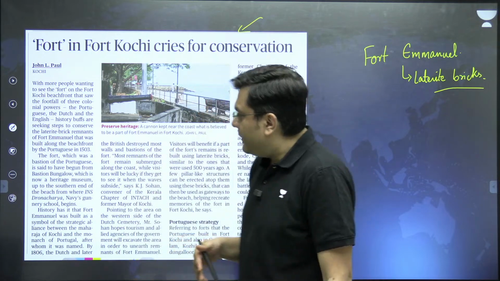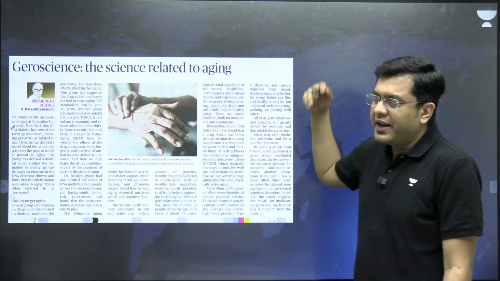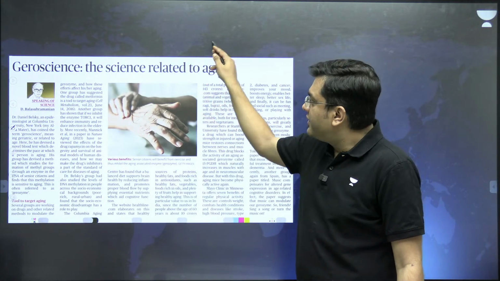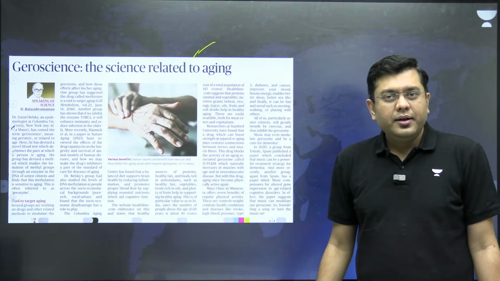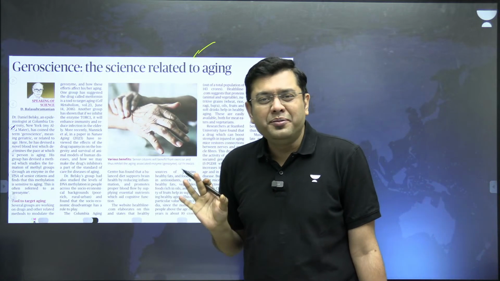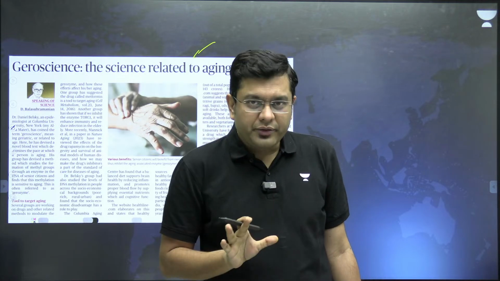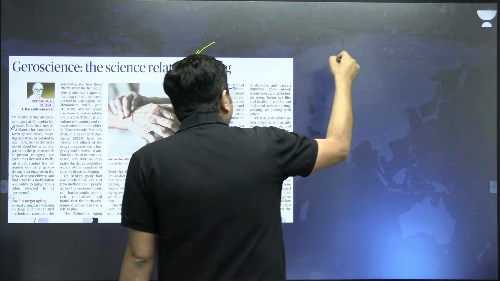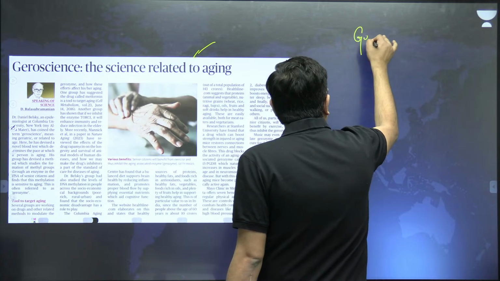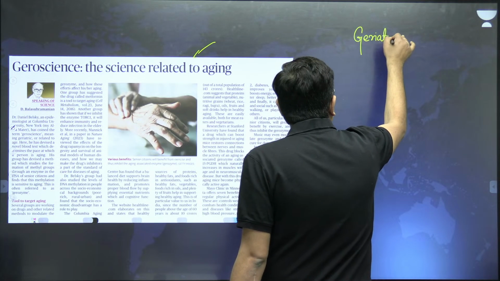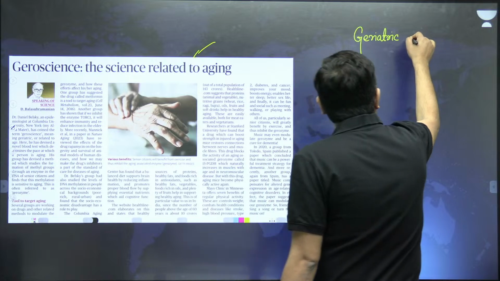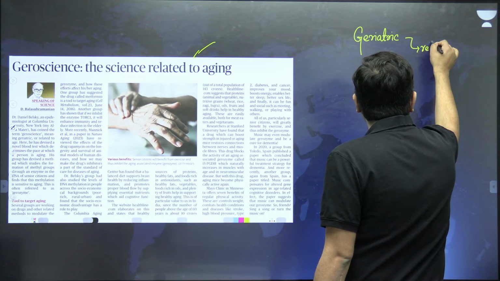Now, then geroscience, the science related to aging. That is the portion relevant for your prelims here. In prelims, you can have a question: what do we mean by geroscience? Geroscience is a term derived from the terminology geriatric, which refers to old age.